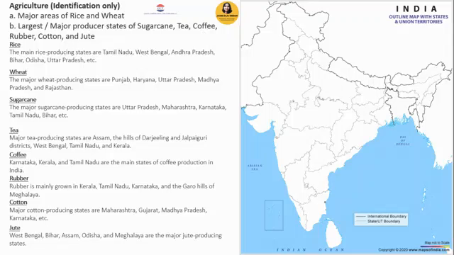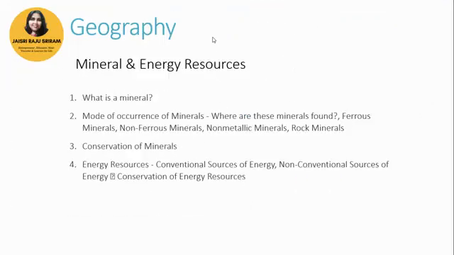I am sharing this slide again, for clarification purposes only. On the map on Facebook that I'm sharing, I have not marked any of the places because I am expecting you guys to at least know the states when I'm stating them. And it doesn't make sense to give you a colorful map when you can as well do it yourself. All right, so that clears up agriculture. Now, in geography, the next lesson that we will be looking at is minerals and energy resources. Again, let me tell you the important questions that have been asked time and again.